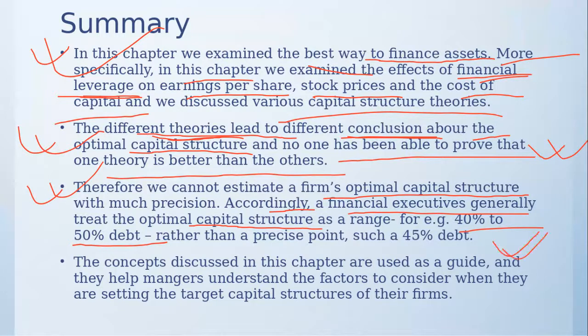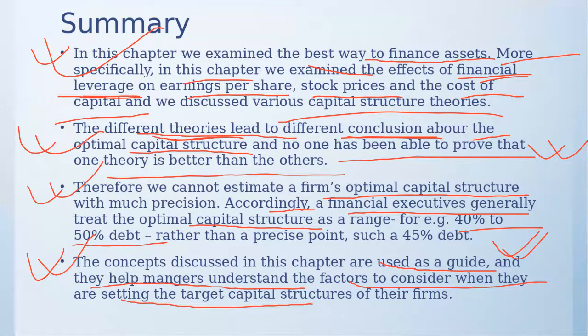But one universal concept is that, of course, 40 to 50% debt is ideal. So the concepts discussed in this chapter are used as a guide, and they help managers understand factors to consider when they are setting the target capital structure of their firm.